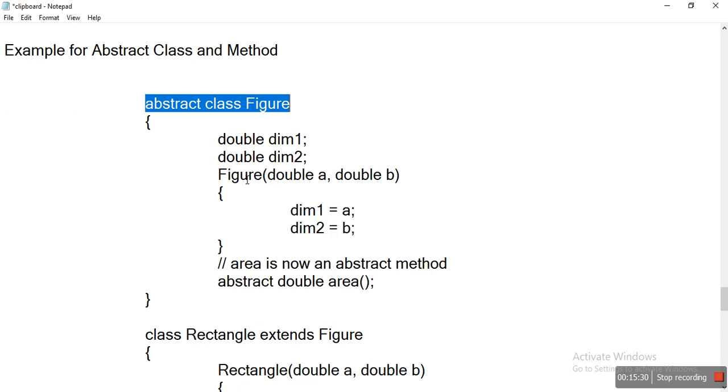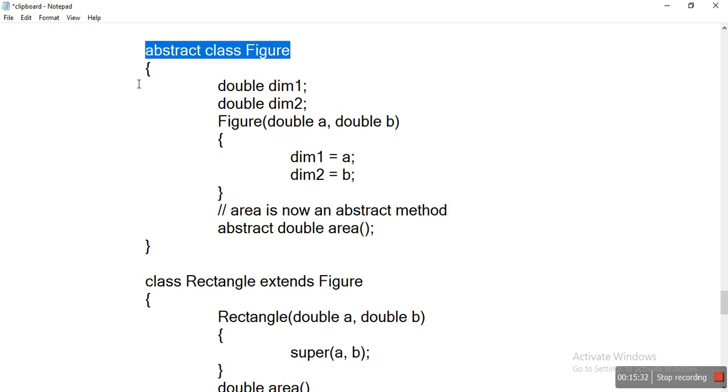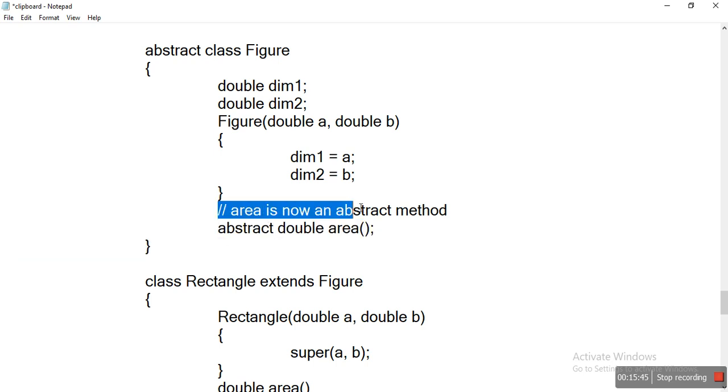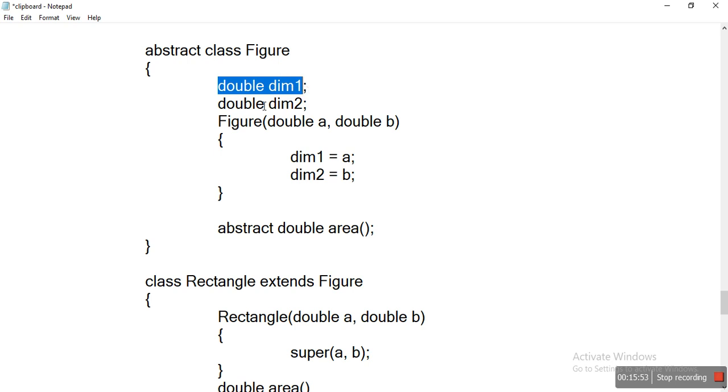So what is the meaning of an abstract class? It has only the declaration part, not definitions. The methods present within this abstract class have only the declaration part, not the definition part. Now here we have two variables or data members, dim1 and dim2, dimension 1 and dimension 2, both of type double.